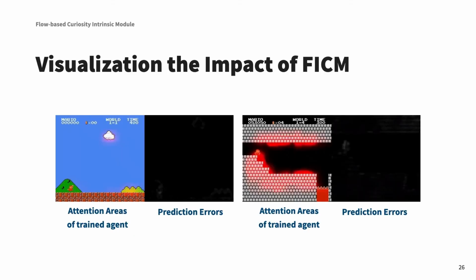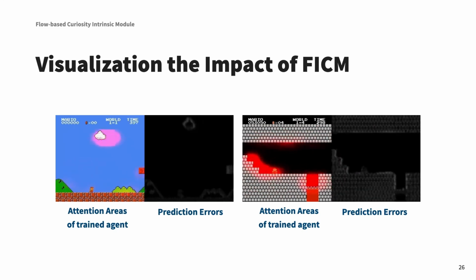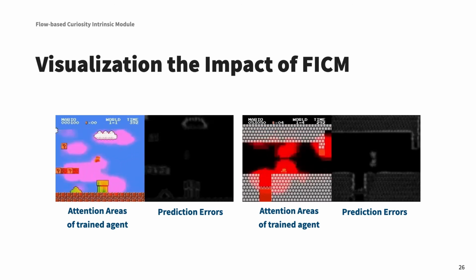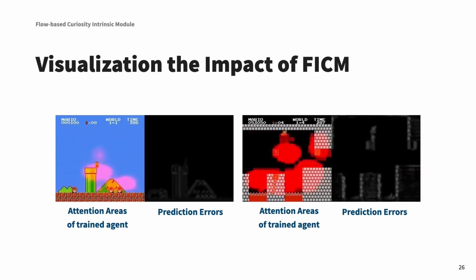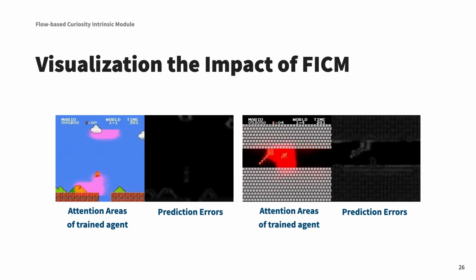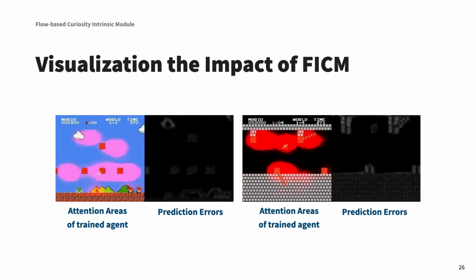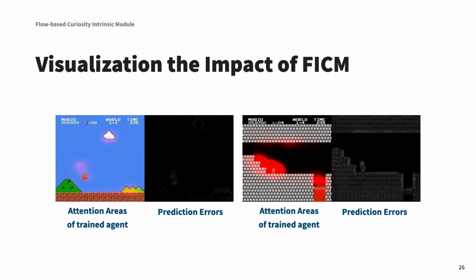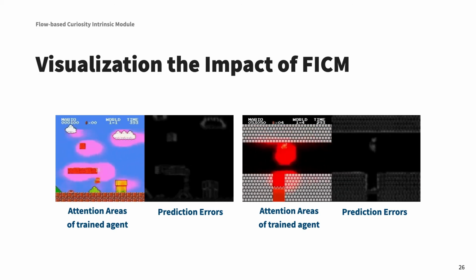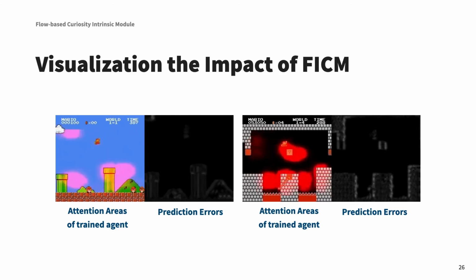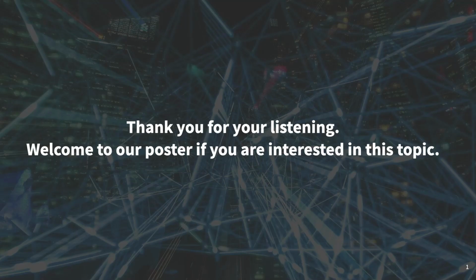So here is some visualization of the impact of FICM. You can see that the attention areas of the trained agent are aligned with the prediction error from the flow predictor. And this means that, intuitively, our agent will learn the motion features and focus on the moving parts in the environment. This is the end of the highlight video of this paper, and thank you for listening.